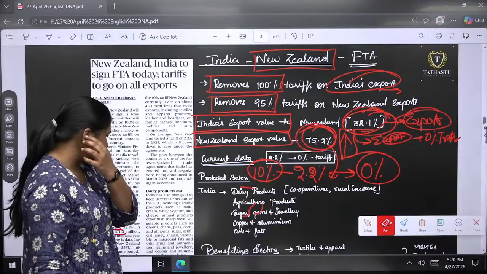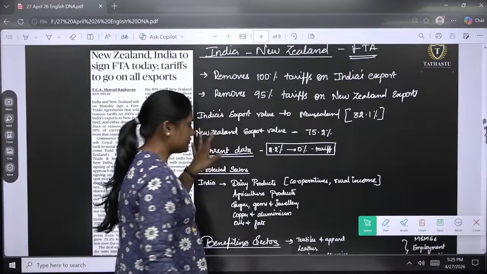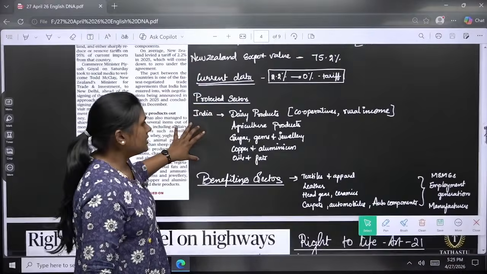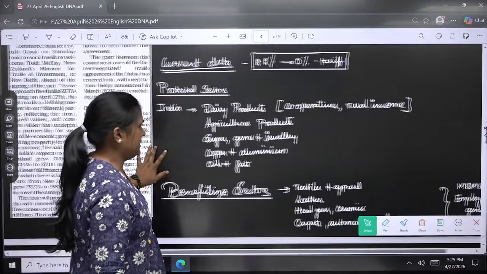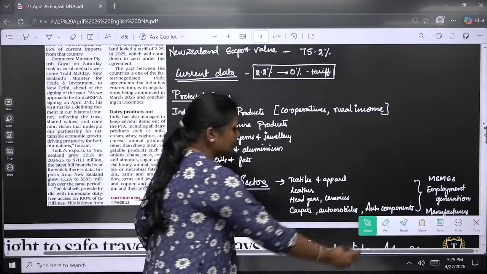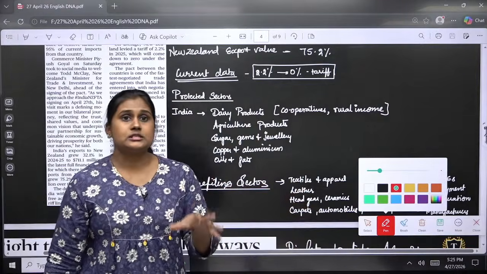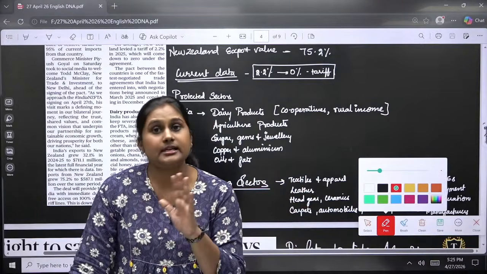So we are exporting things and they are also exporting things to India. What are all the things we have to keep in mind? Giving the market is not a small thing. We have to keep in mind that our domestic products, our domestic producers, should not get affected.